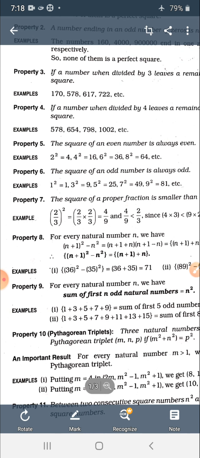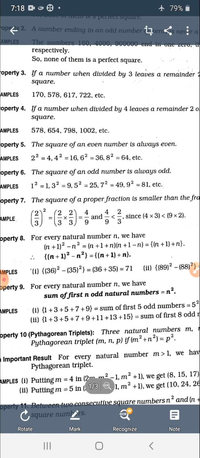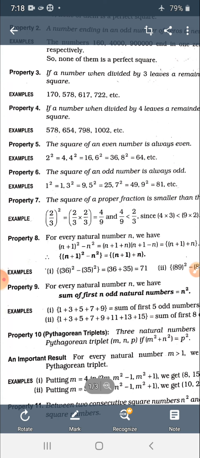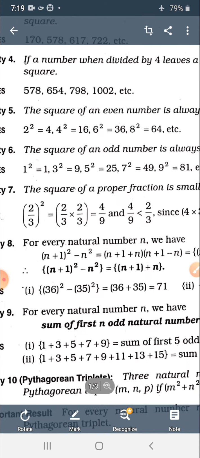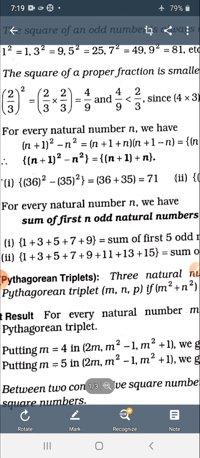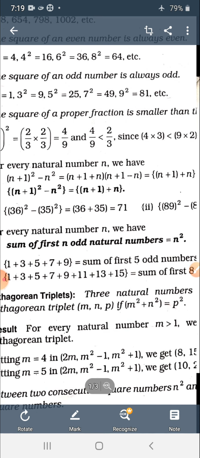Okay, so let's come to the next property, which says that for every natural number n, the sum of the first n odd natural numbers is n square. Odd natural, so they must be odd as well as natural. Let's see how.